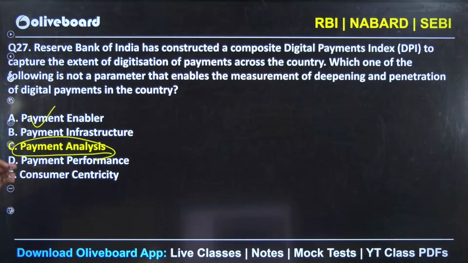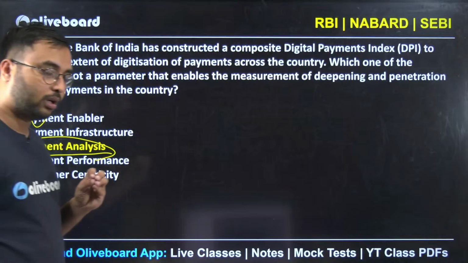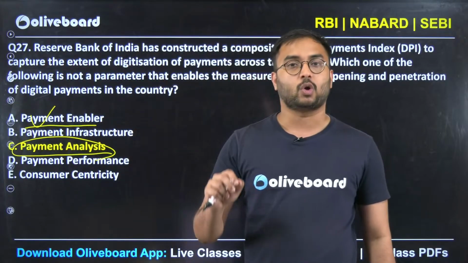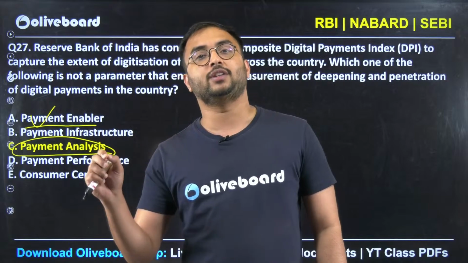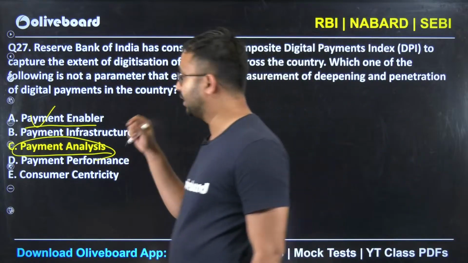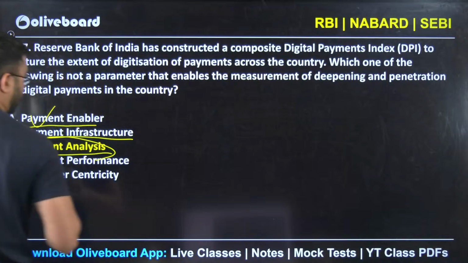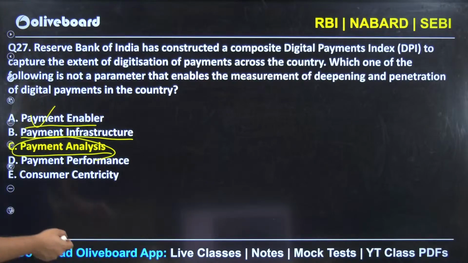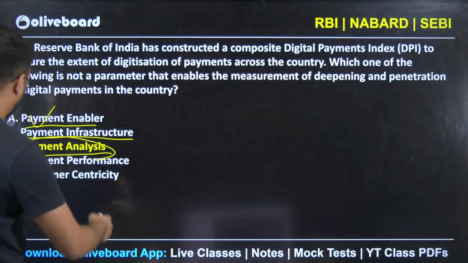Payment enabler is that factor or that particular point where a person is pushed to do the payment digitally. Payment infrastructure is nothing but the digital infrastructure we are talking about. People are having mobile phones or not, people are having internet or not.